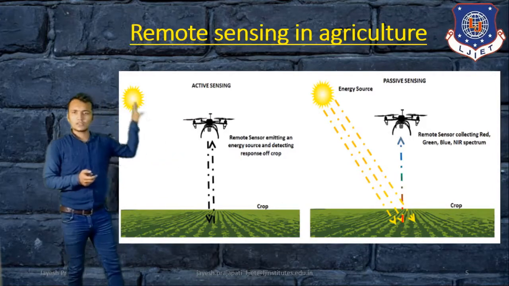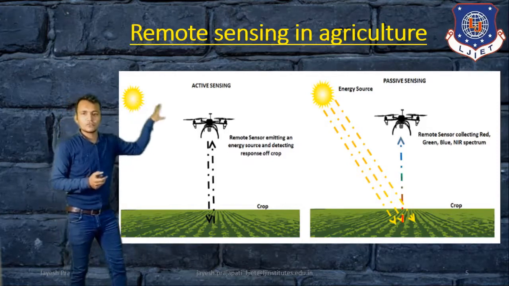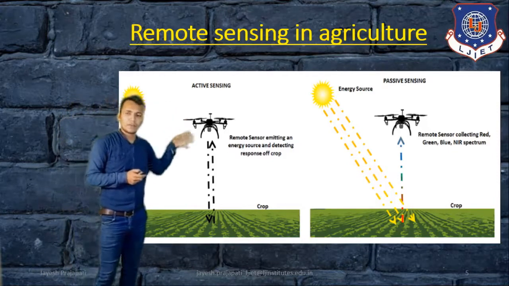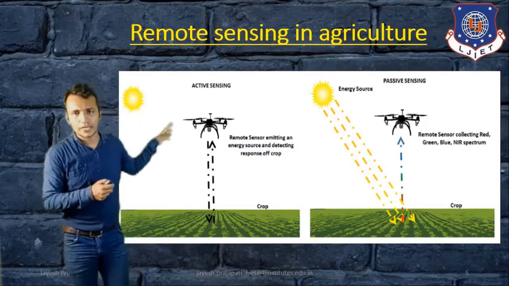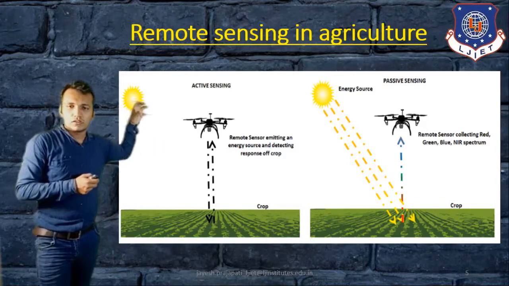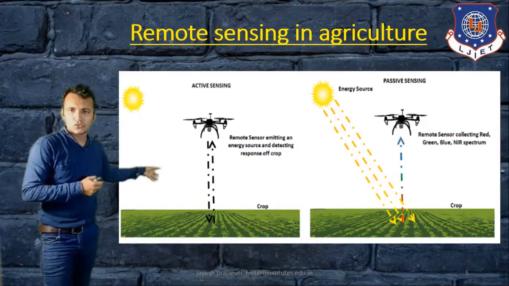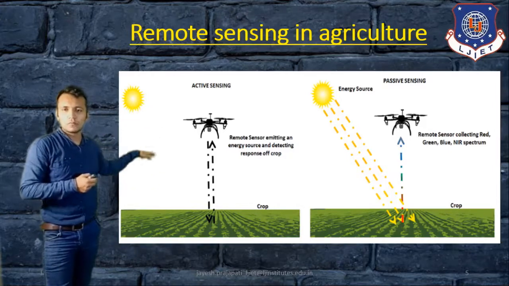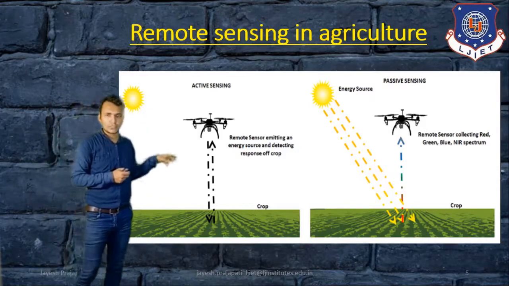Here is the sun, but the active sensor cannot use sun radiation. It uses its own radiation and emits it to the crop. The application of active sensing is a remote sensor that emits an energy source to the crop for detecting the crop condition. So that is active remote sensing.